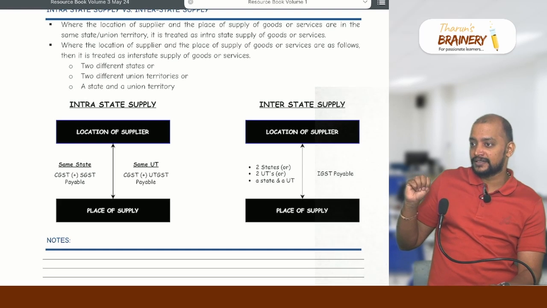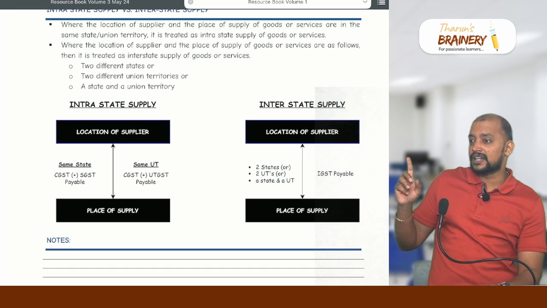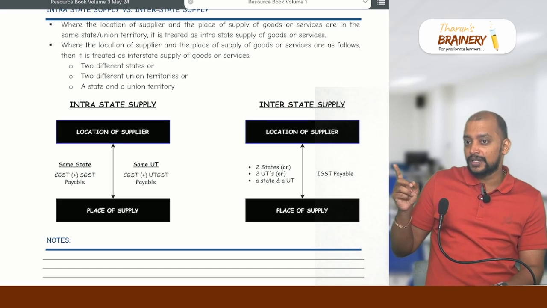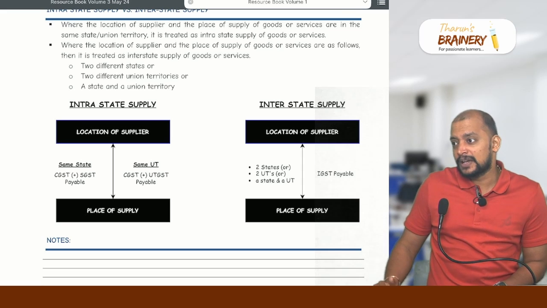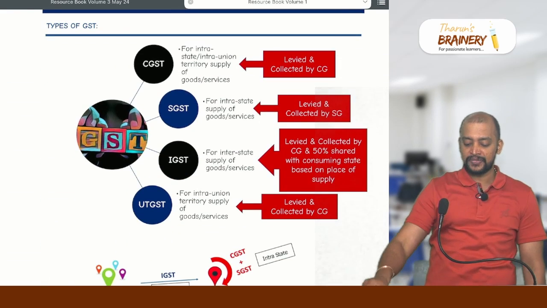IGST levied by central government. First 3, CGST, SGST, UTGST, are on intra or inter? Intra. And IGST is on inter. Even though central government is levying that, 50% will go to the consuming state based on place of supply. You can see that information in the next page.